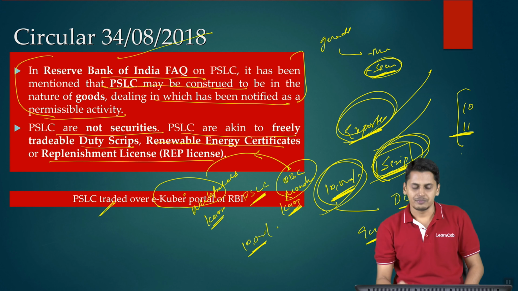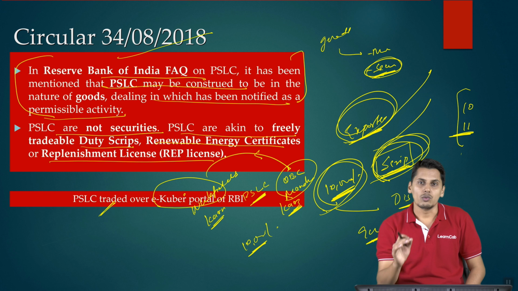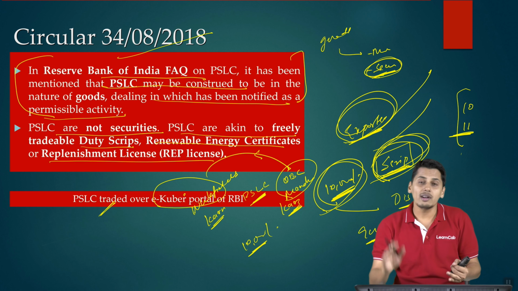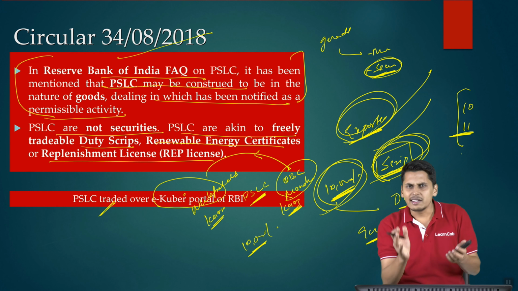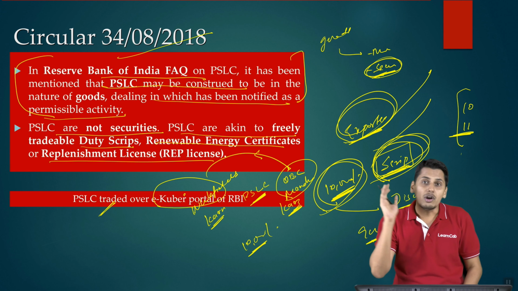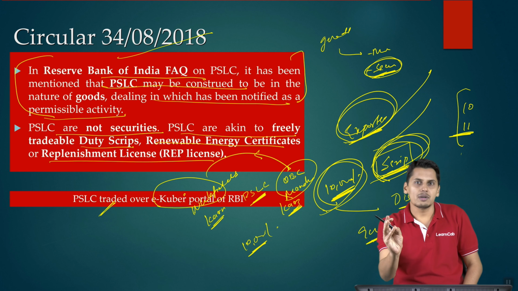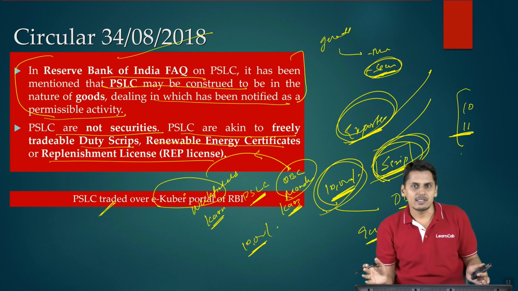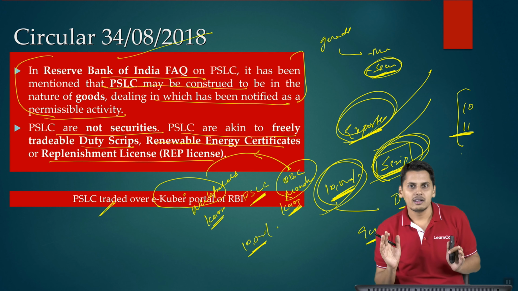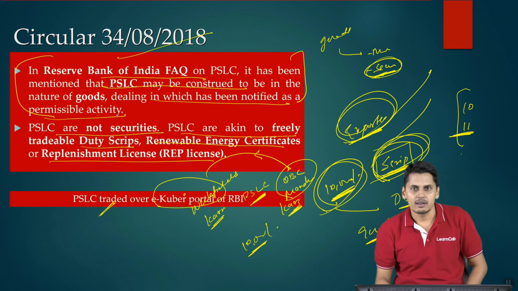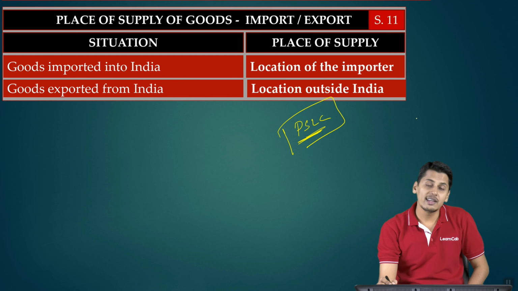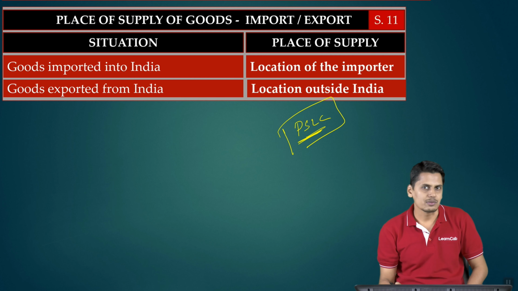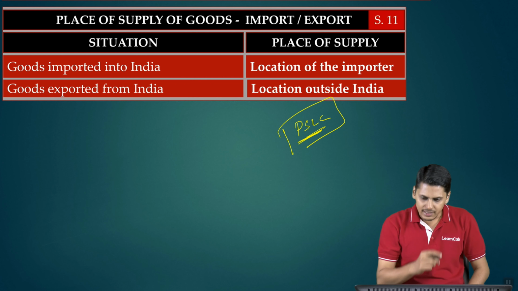Now having said this, let us find out what happens to be the place of supply, because it is not an export of goods, not a supply of goods to the special economic zone. It is a domestic transaction. For domestic transaction, location of supplier and place of supply, different states, interstate, same states, intrastate. We know the location of supplier, it is Mandya. Place of supply. Coming to place of supply, section 10 and section 11 is for goods. Section 11 is for import and export. It is not an import and export. Now coming to section 10.